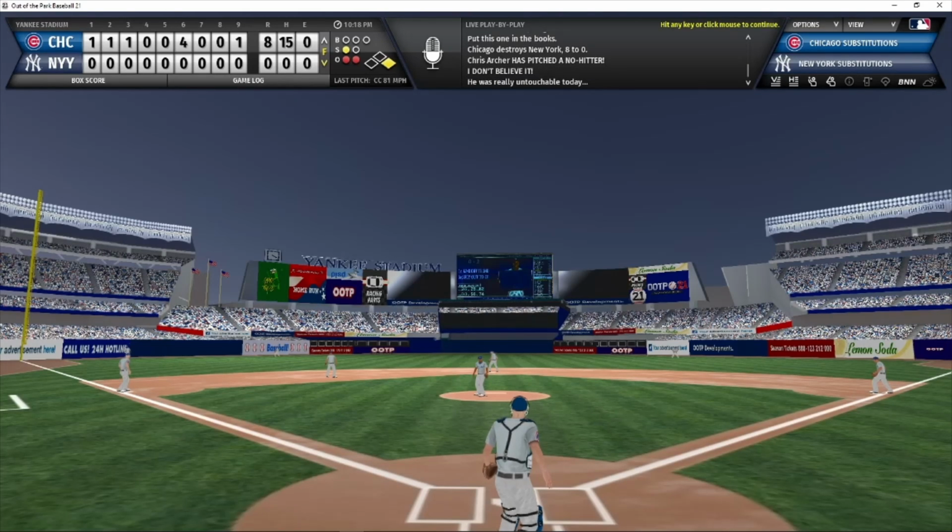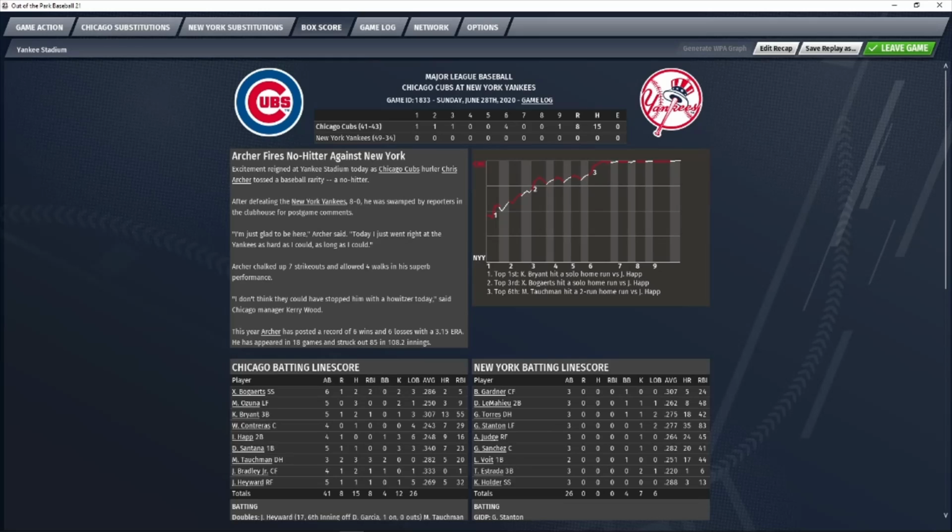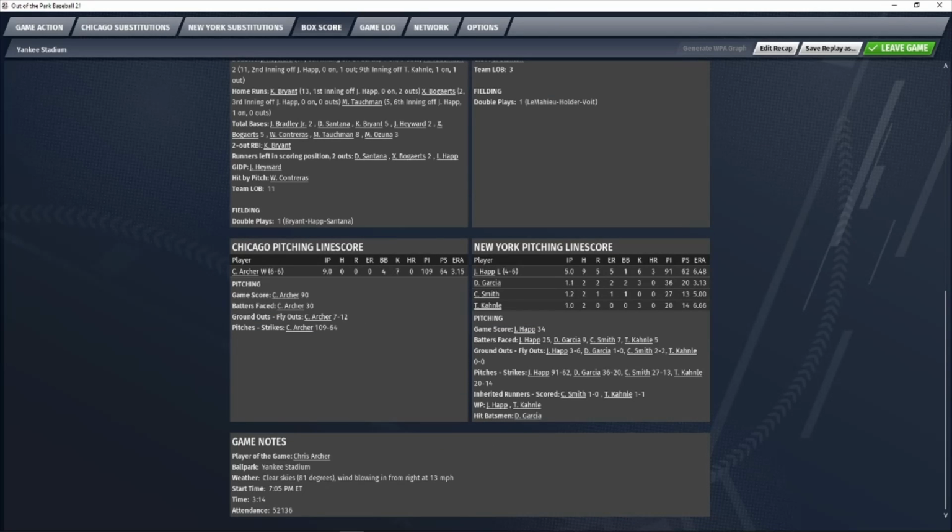Unbelievable. Chris Archer has just thrown 9 innings of no-hit baseball against the New York Yankees as the Cubs are victorious 8-0. The Cubs, 8 runs on 15 hits with no errors. The Yankees, no runs, no hits, no errors in the game. Archer did issue 4 walks in the game, throwing 109 pitches.